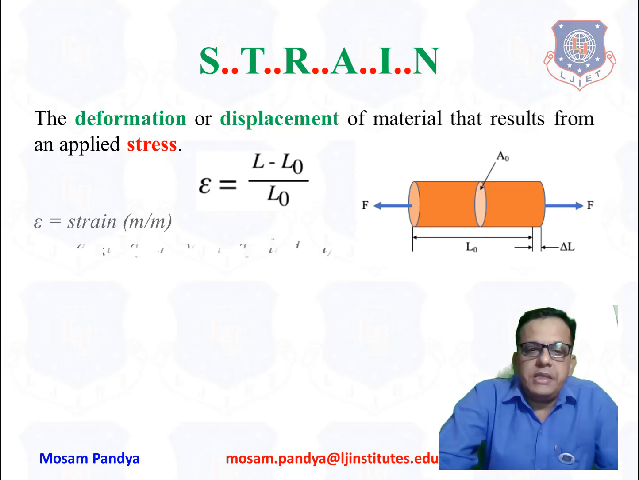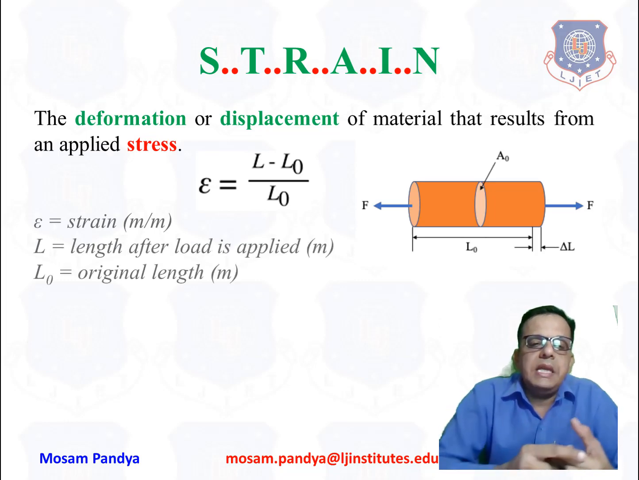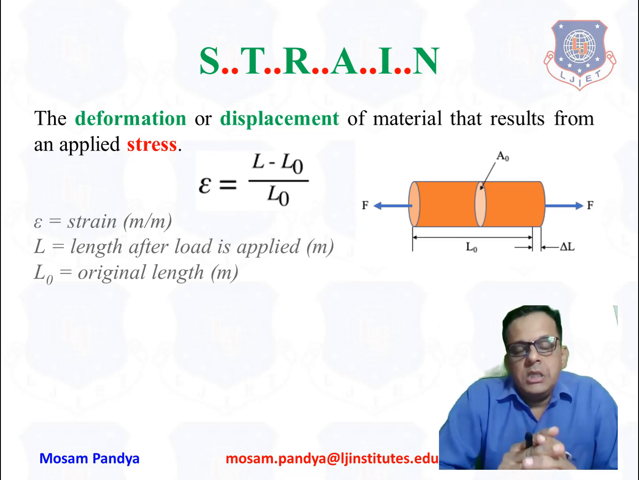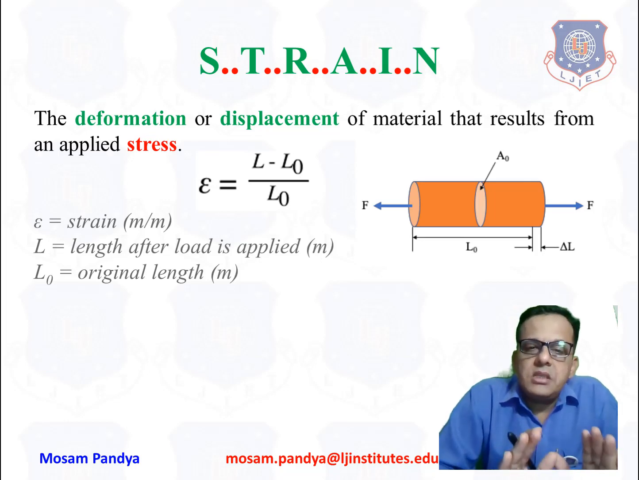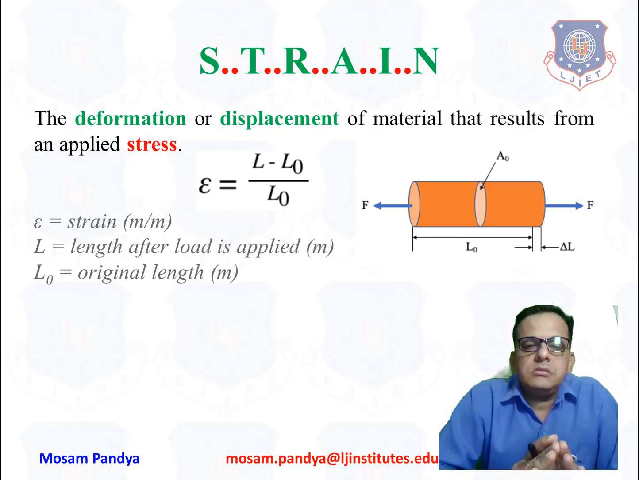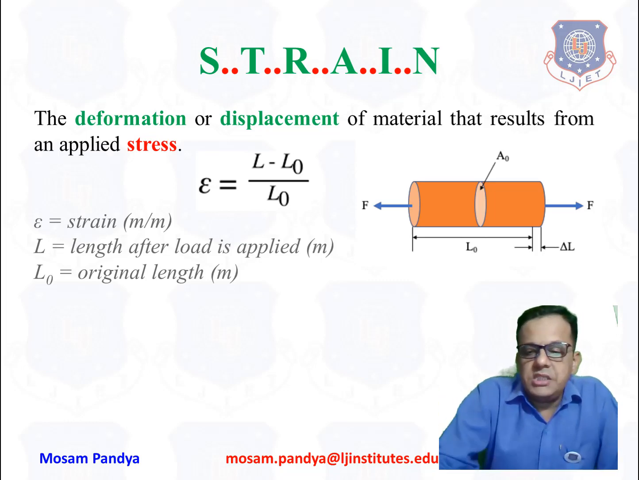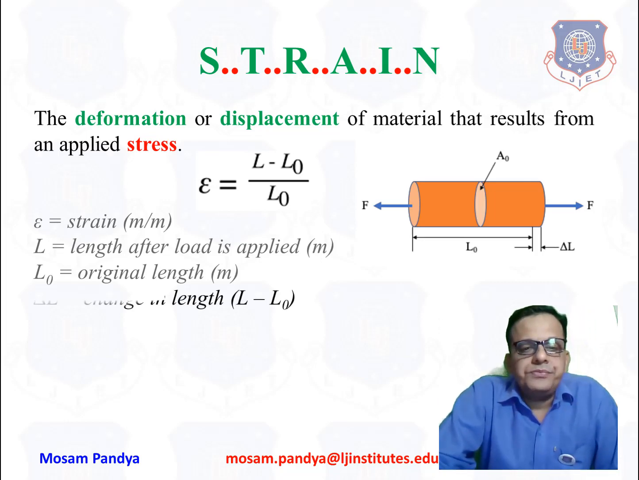And once again defining the usual notations that we are using: epsilon, L and L0 respectively are strain, length after load is applied, and original length. So the strain is actually a dimensionless quantity. Usually it is measured in meter per meter or micrometer per meter with respect to the change in the length, if we talk about the one dimensional idea here.